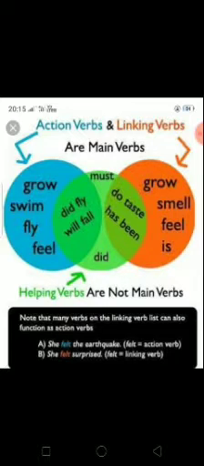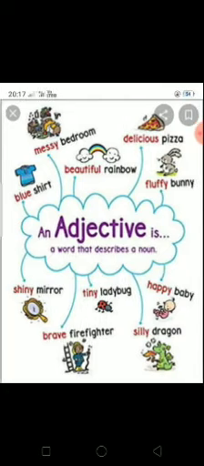For example, here given: grow, swim, fly, feel. Must is an auxiliary verb. Do, does, did, be verbs, have verbs, do verbs. These are main verbs. They act as main verbs. He is a doctor. He is a teacher. Like that we can say the example.